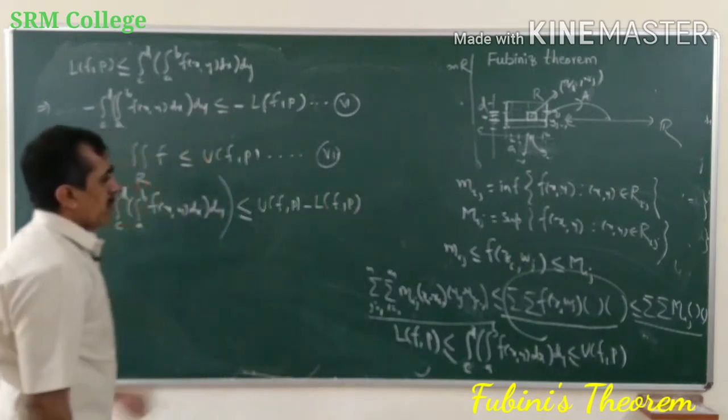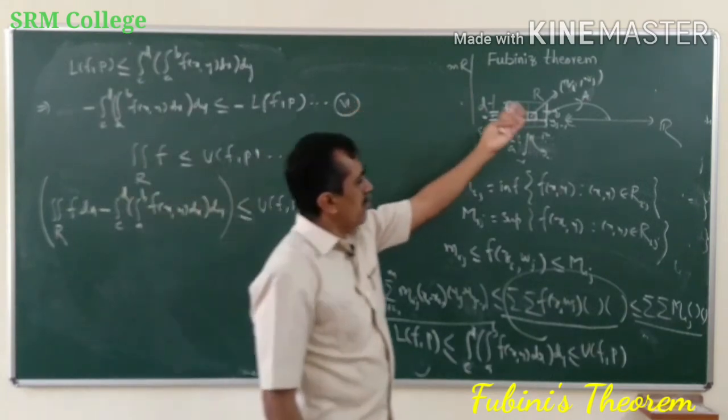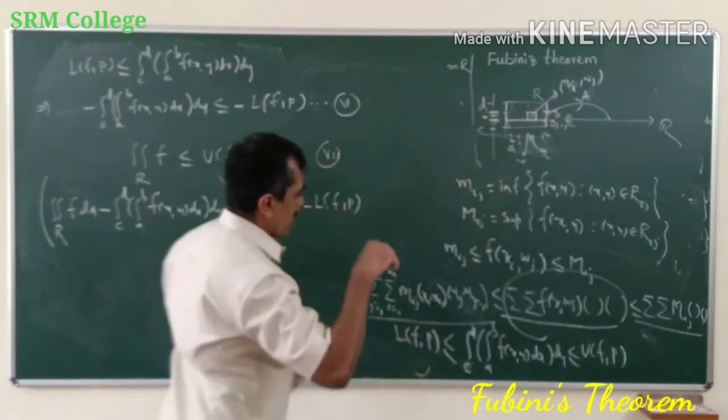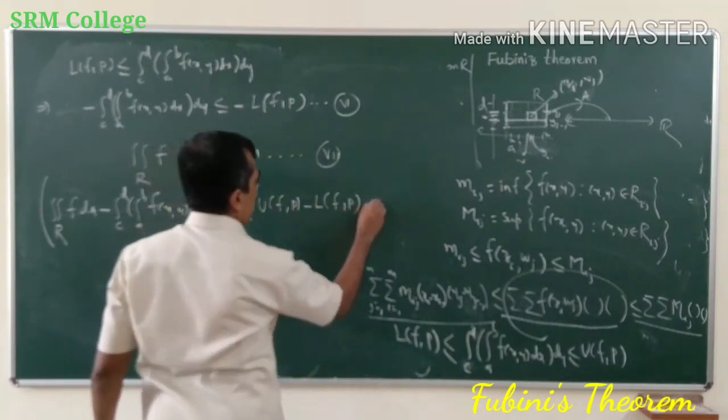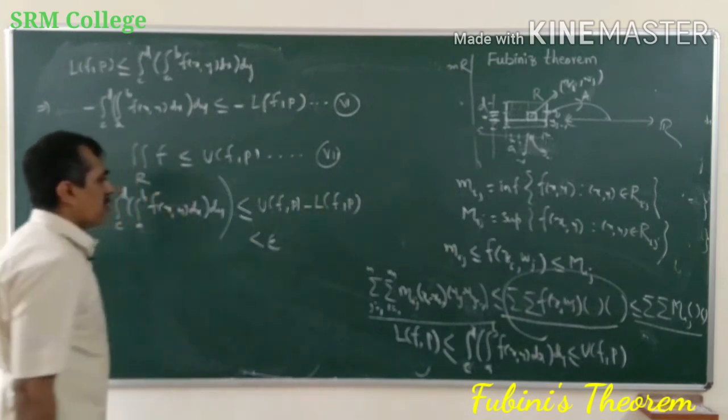But from equation 1, as f is continuous, f is integrable, therefore by the Riemann criterion, equation 1 tells us that U(f,P) minus L(f,P) is less than epsilon. So this is less than epsilon for any partition P.